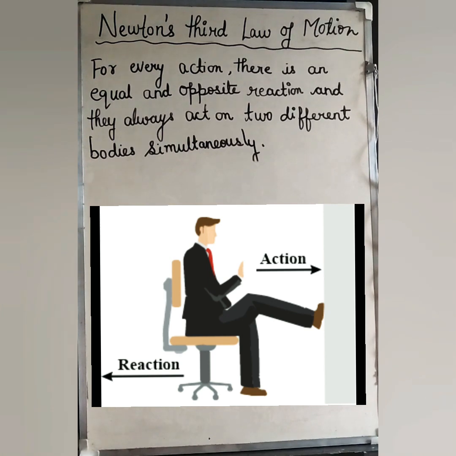The wall will give a reaction force that will be equal in magnitude and opposite in direction, because of which the man sitting on the chair will move back. So here also, for the action force, the wall is giving a reaction force and the body is moving.